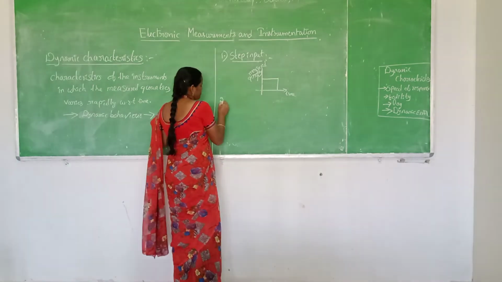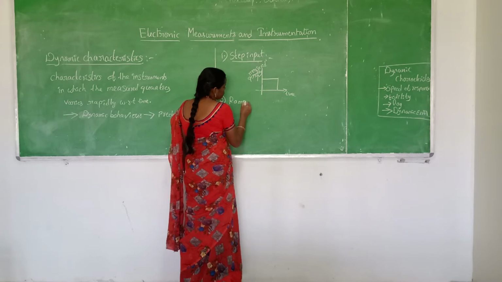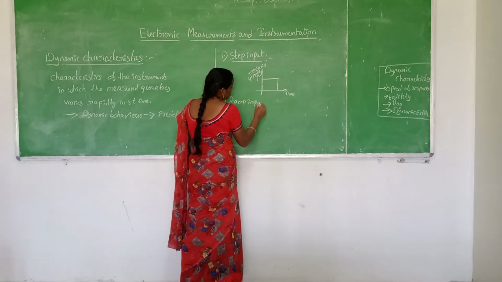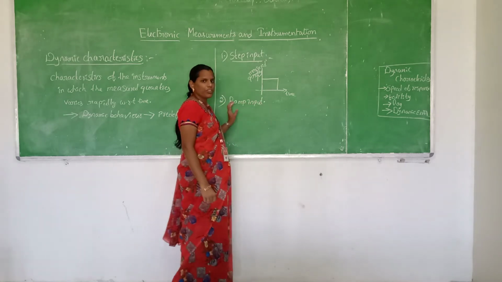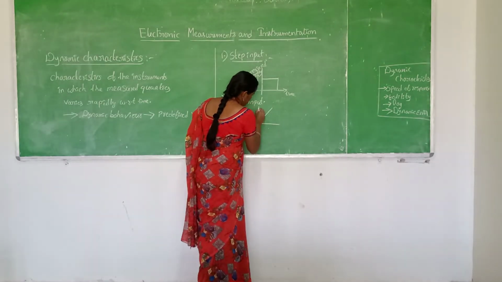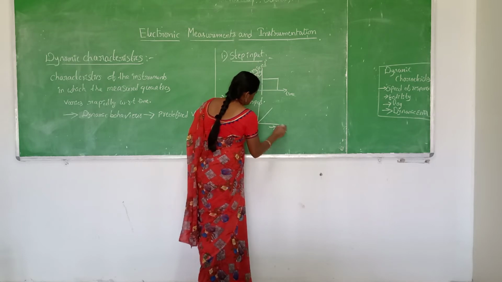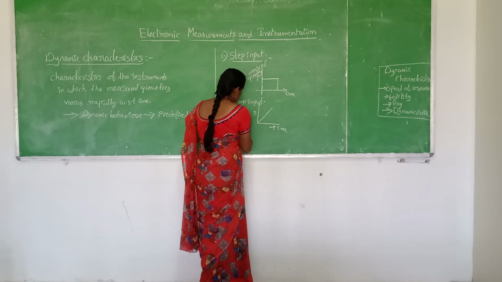Next, the second one: ramp or linear input. If you draw this ramp input, it looks like this. This is the time and this is the measured quantity.